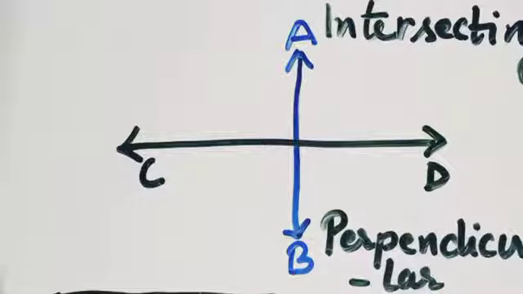There are many crossroads. For example, your Tedi Pulia Chauraha, or your Munshi Pulia Chauraha. Crossroads are also called chaurahas in Hindi. Any chauraha it can be. So these are the examples of intersecting or perpendicular lines.